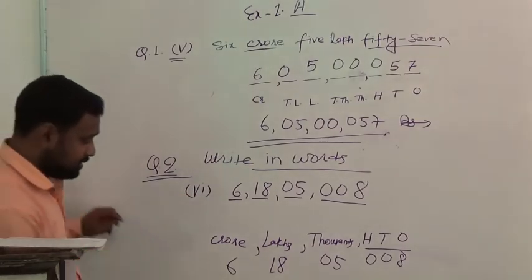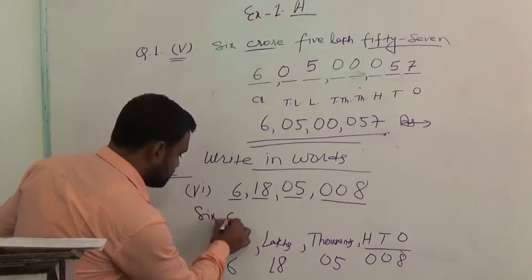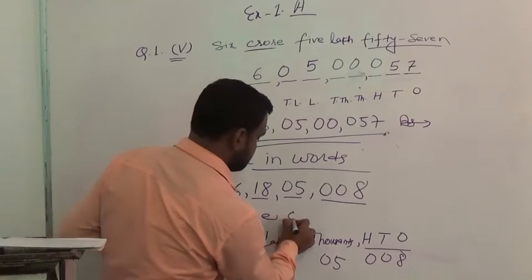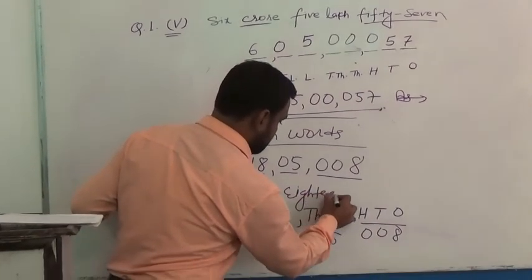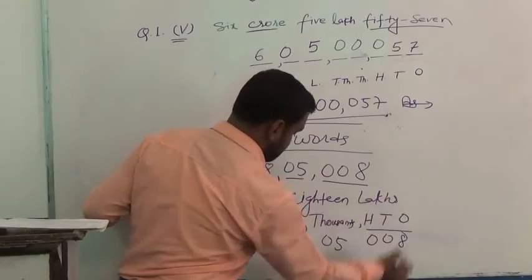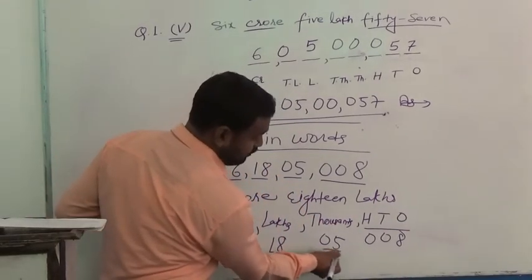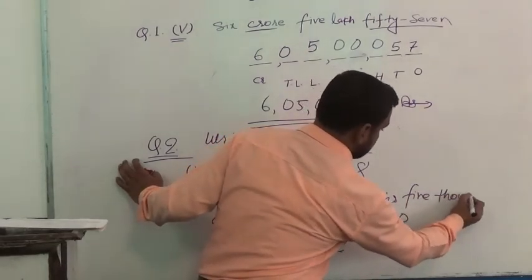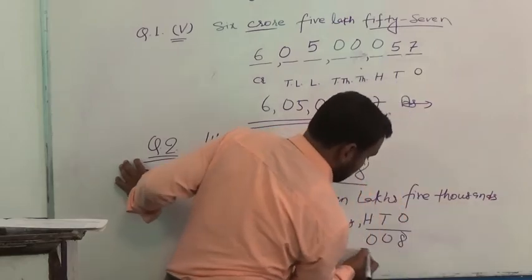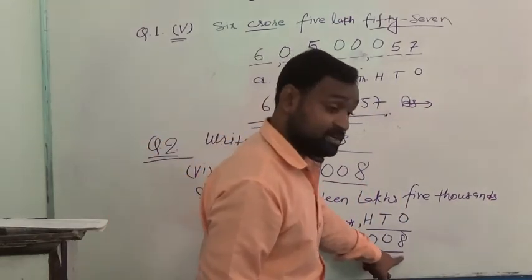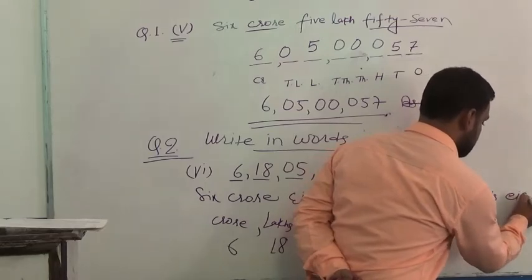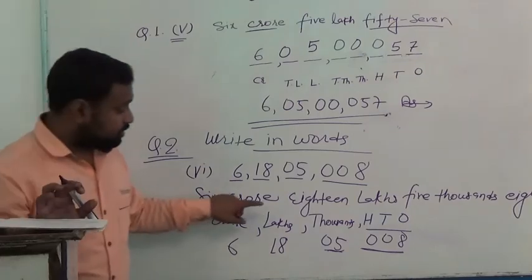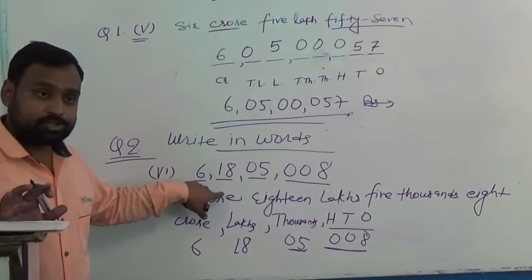What will you say? 6 crore. How many lakhs? 18 lakhs. 6 crore 18 lakhs. How many thousands? 05, it means 5 thousand. And what is there? Only 8. That's why 8. Is it clear? In this way, you can solve all these types of questions.